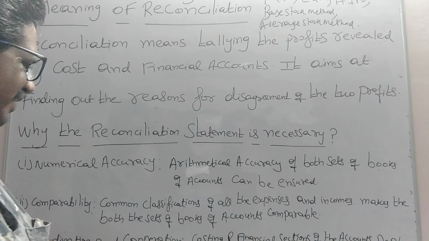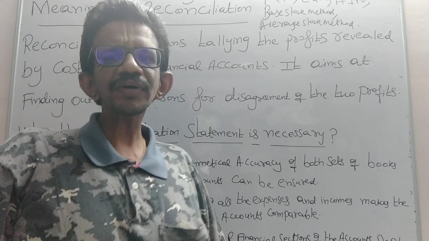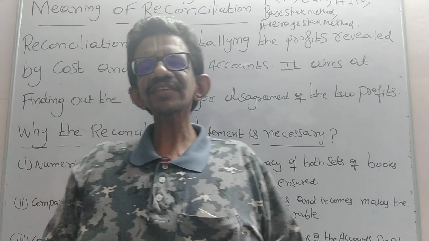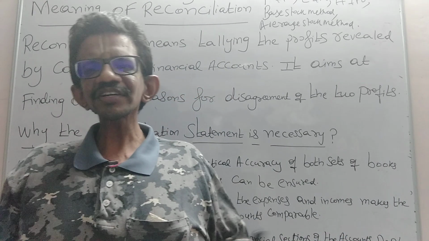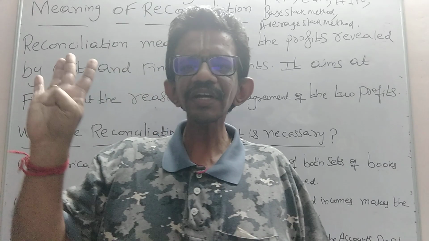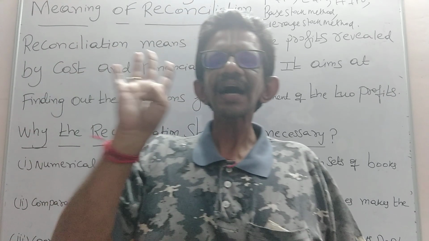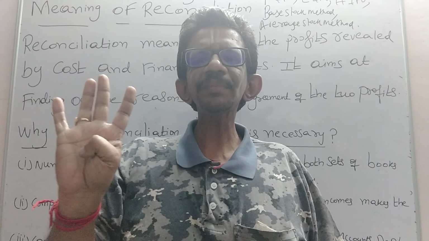The next one, depreciation. As far as depreciation is concerned, in financial accounting, depreciation is being provided under 4 different methods: straight line method, written down value method, annuity method, sinking fund method.